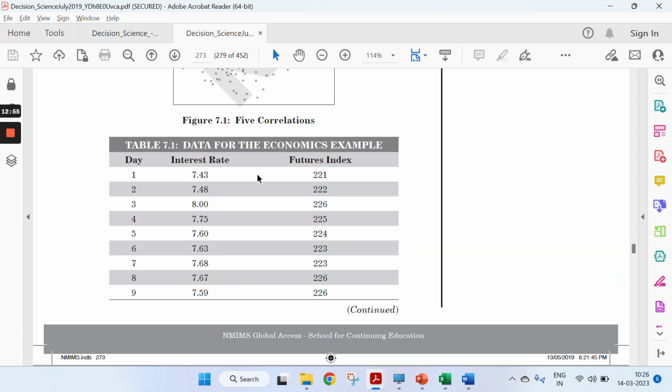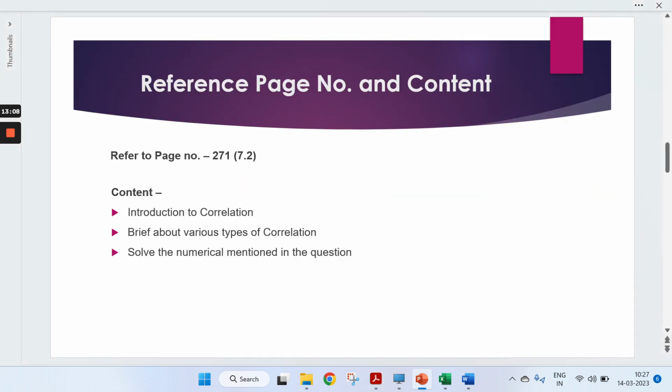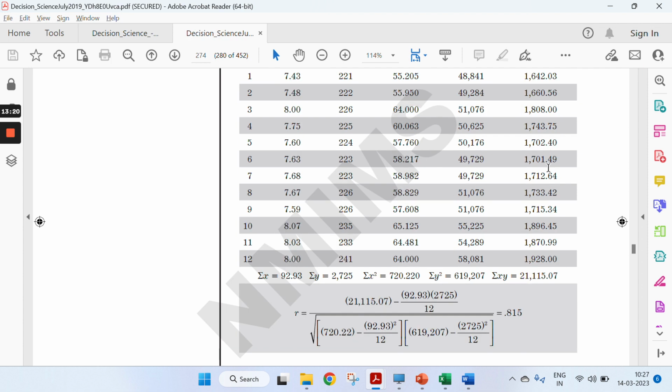Then in the book, it's given like day one interest and the future index. So we are calculating the correlation between the index rate and the future index. In a similar way you can calculate for each of them, right? Considering one as x and the second as y. So x is given, y is given, you need to calculate x square, y square, and xy, right?